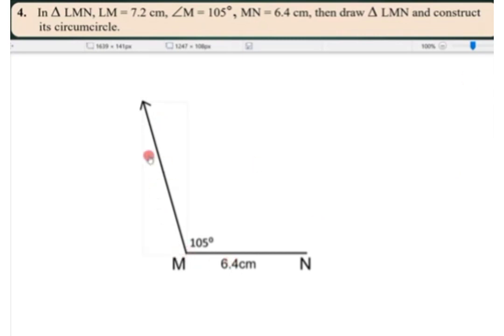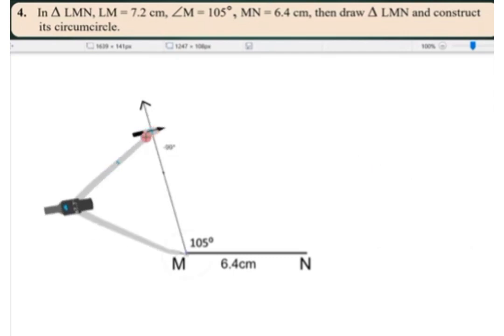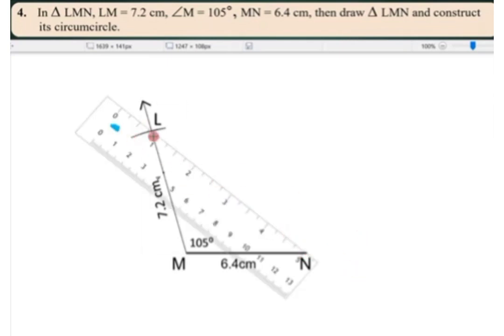Okay, so here we have to draw an arc of 7.2 centimeter. Okay, so here on this corner we will draw an arc of LM, that is 7.2 centimeter. So now we will take the scale, and here we will take a 7.2 centimeter arc. So you will be able to see a 7.2 arc. Yes, now this is the 7.2 arc. Now after drawing this 7.2 centimeter, just join this line LN. Okay, draw line LN here.